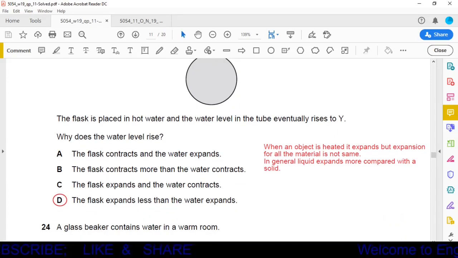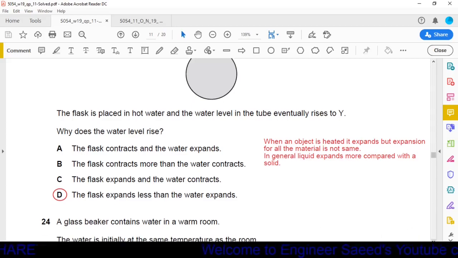Option A, the flask contracts and the water expands. No, both flask and water expand. Option B, the flask contracts, again it is not possible. Option C, the flask expands and water contracts. No, both the objects expand. Now option D, the flask expands less than the water expands. It is the correct option. Flask and water both expand, but the flask expands less as compared to water. So the correct option is option D.